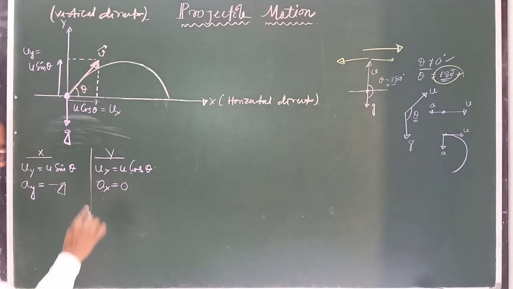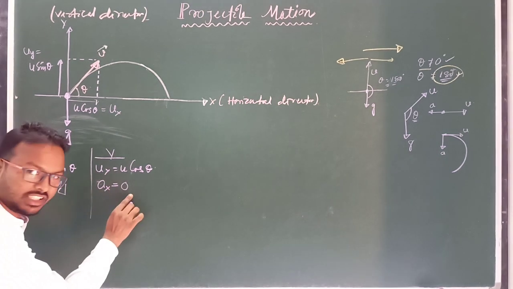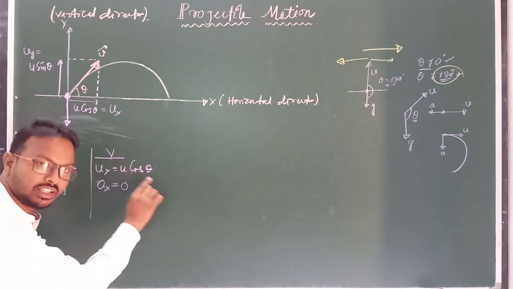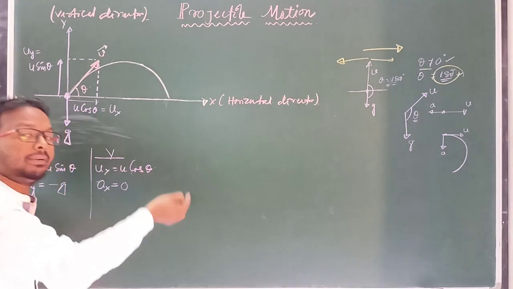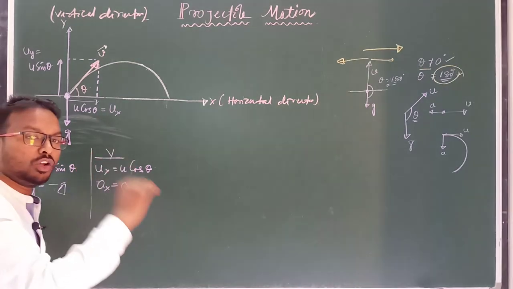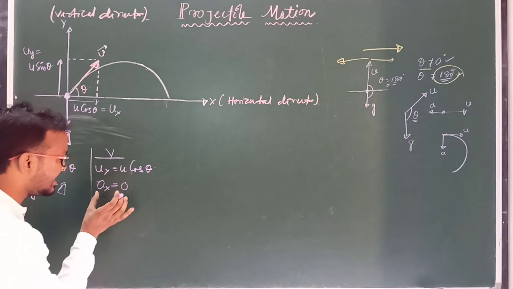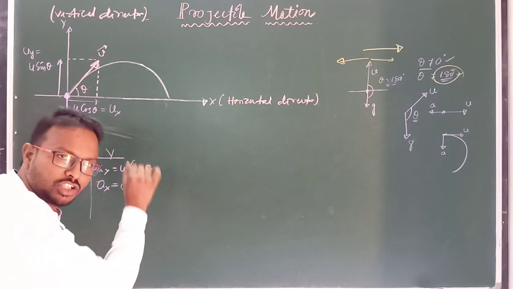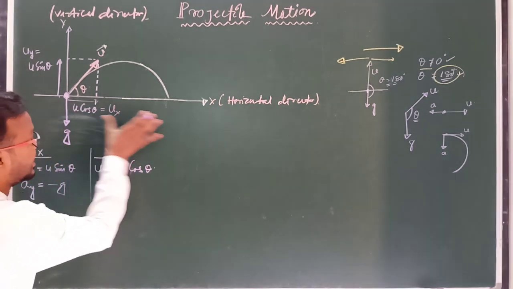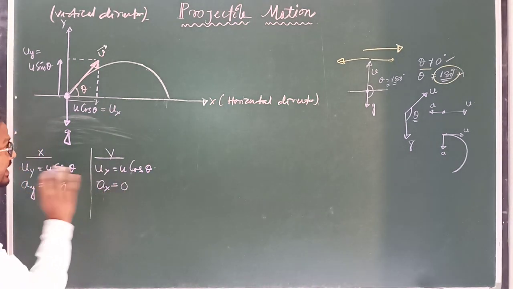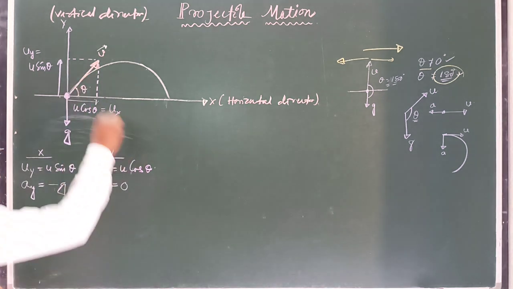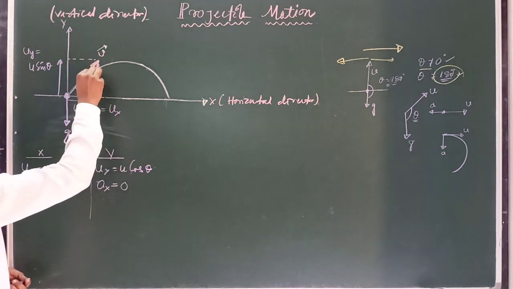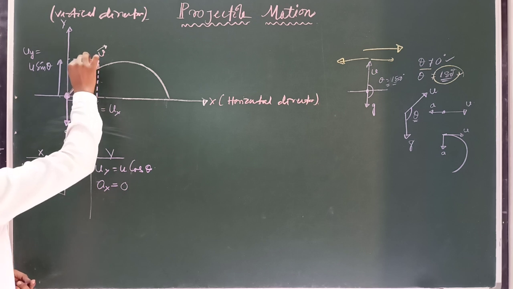Clear? If the acceleration of a body is 0 along the horizontal direction, it means the horizontal velocity of a projectile is always constant. Why? Because acceleration is the change in velocity along the horizontal direction. So there is no change in velocity, so the acceleration is 0. That means if we choose another point here, suppose the projectile reaches this point, P.